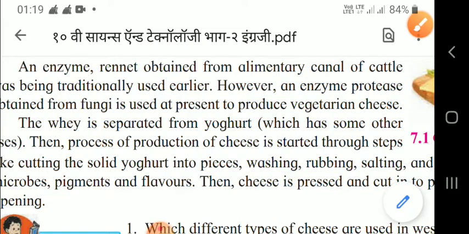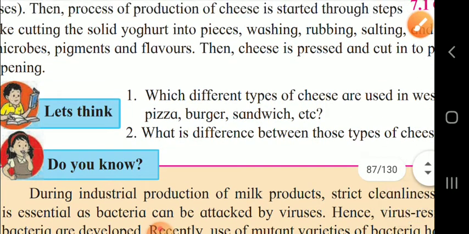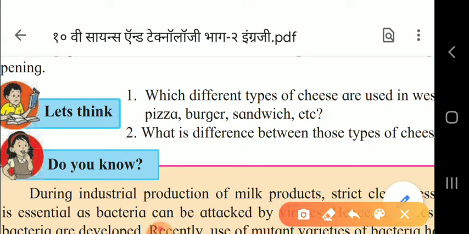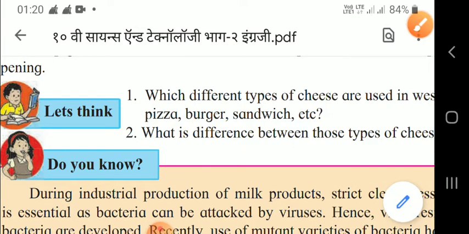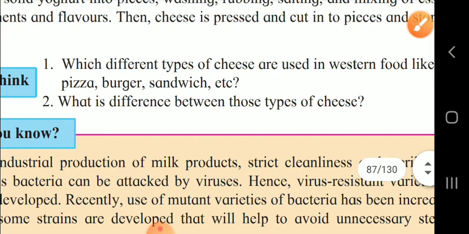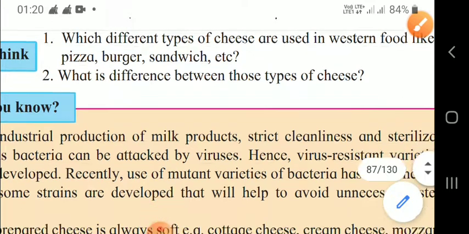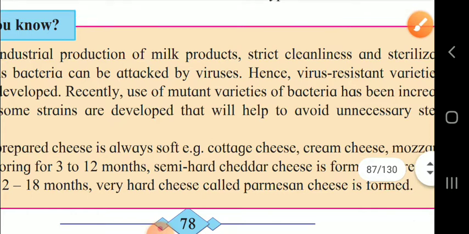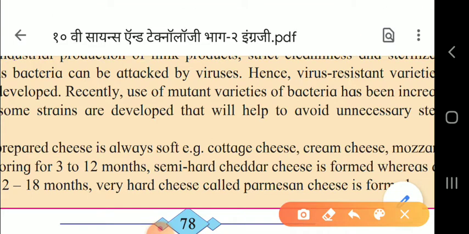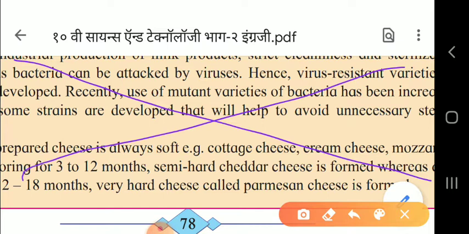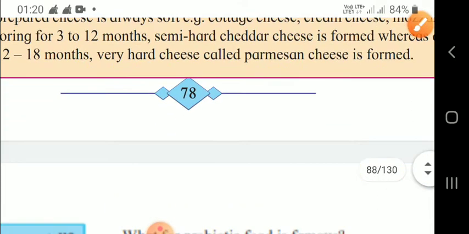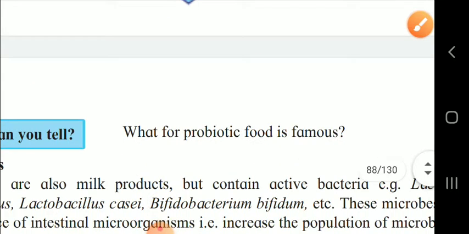Now here, children, again this part is cancelled for you. Wait, I'll let you know. This part is cancelled for you, and this part also is cancelled for you. So you have to note down. Come to the next.